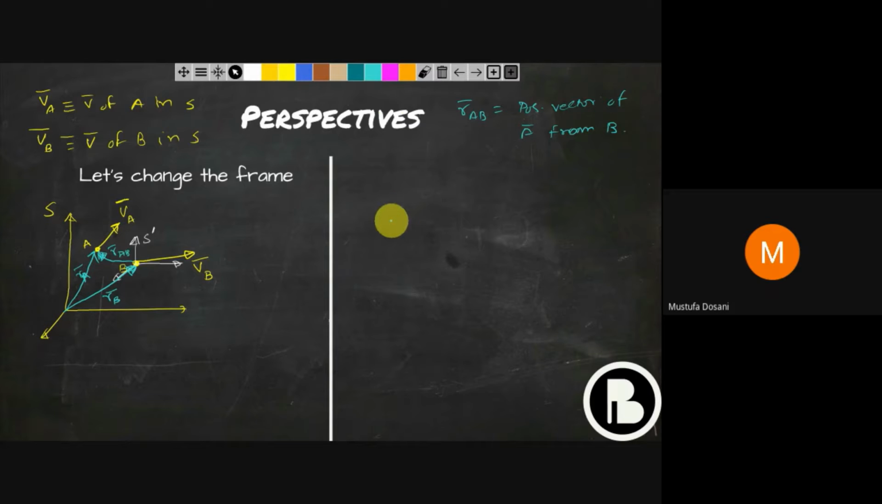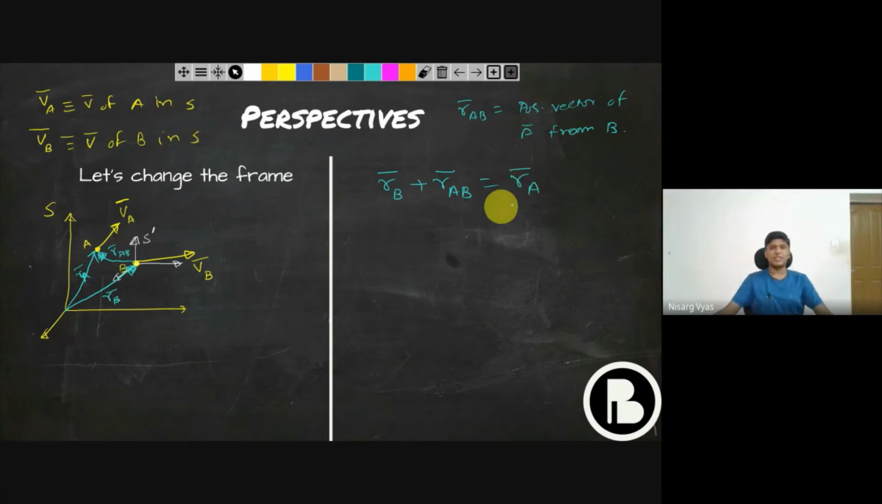Swati, if you can tell me. RB plus RAB is equal to RA. Yes. This is the relation that we have spotted immediately from this. So we can see that RAB is RA minus RB. And we know that this RAB is not constant because B is also moving, A is also moving, with respect to S, obviously. So RAB will also be changing.